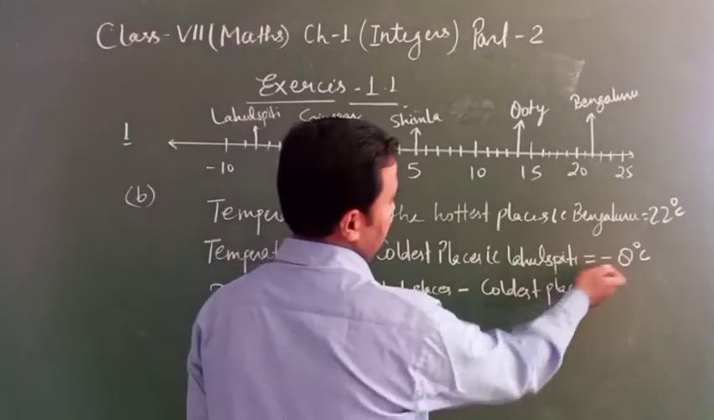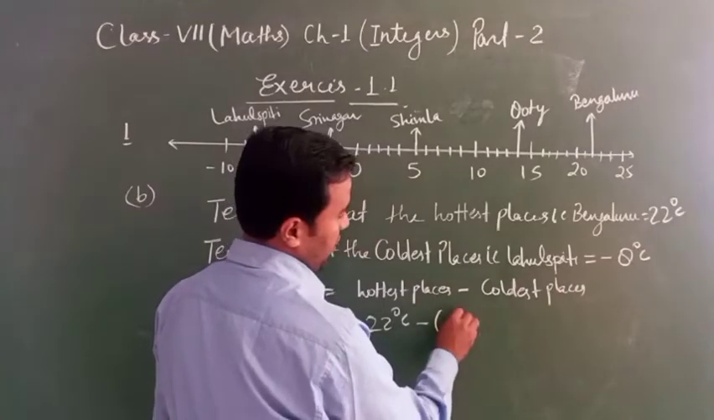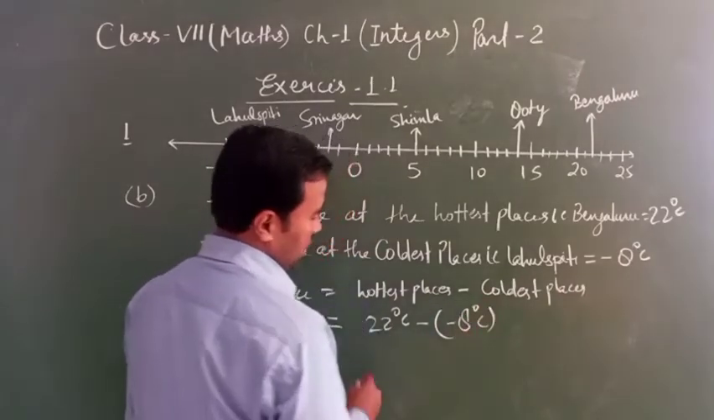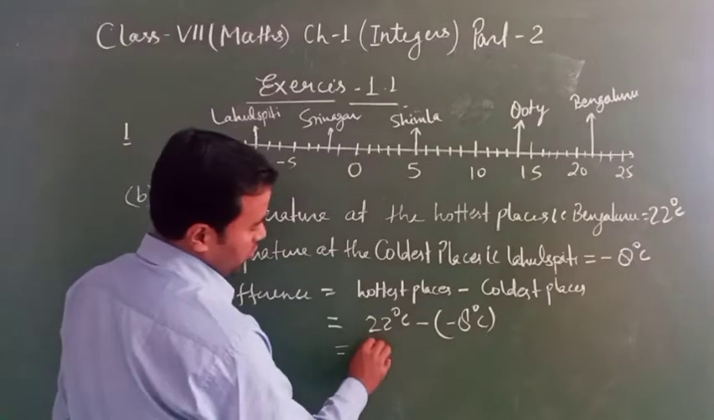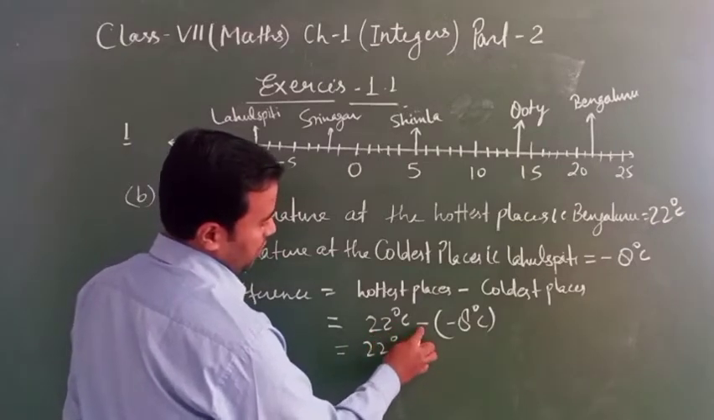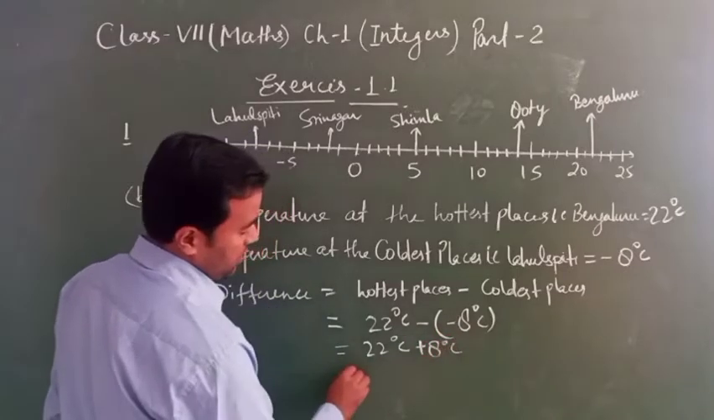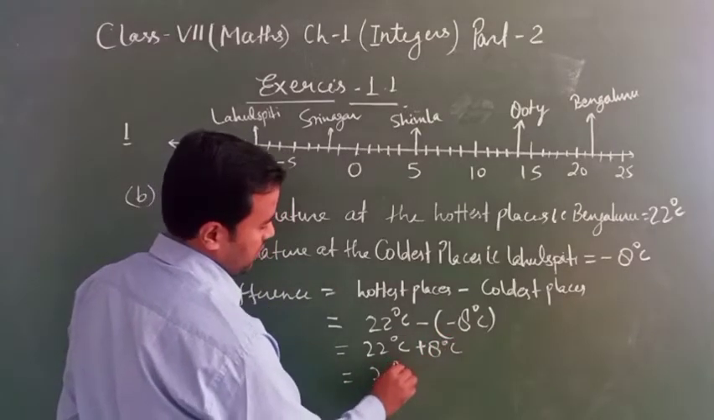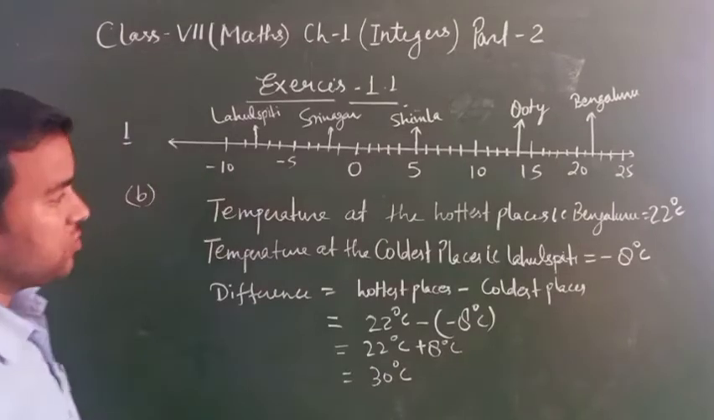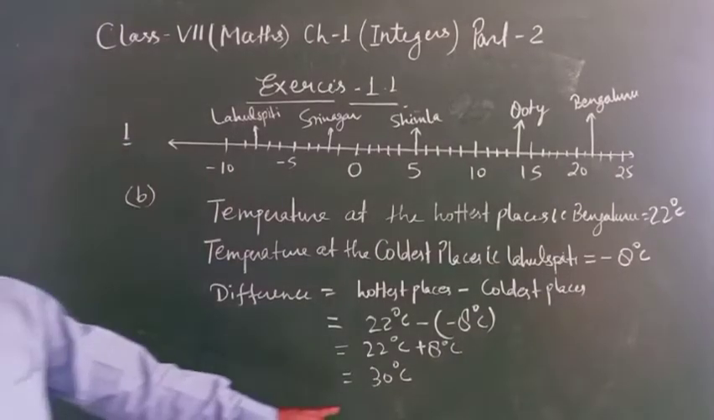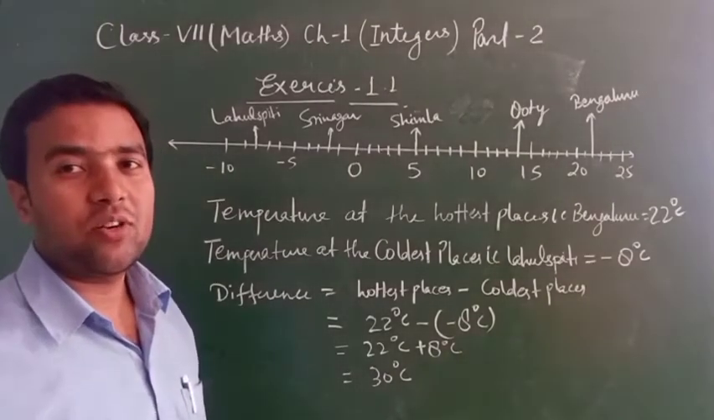Minus coldest, minus sign is there, you will write in bracket. After that, when you open the bracket, minus into minus is plus. 22 plus 8, 30 degrees Celsius. Means difference between both places is 30 degrees Celsius. Okay, note down this.